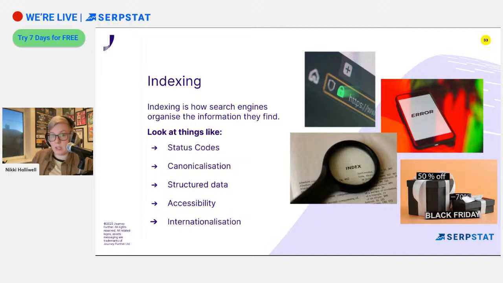And also accessibility. How easy is it for people to look at the site? Do you have harshly contrasting colors that make it difficult for people to actually see the content on the page? And the other area is internationalization. If you're a large international website, you might end up with the same content on different pages, but just in different languages, right? So we need to make sure that we've set up our internationalization correctly and in a way that tells search engines, yes, these two pieces of content are the same, but this is my English version and this is my Spanish version. They're supposed to be the same, but they're targeting different languages, so please don't penalize either one of them.